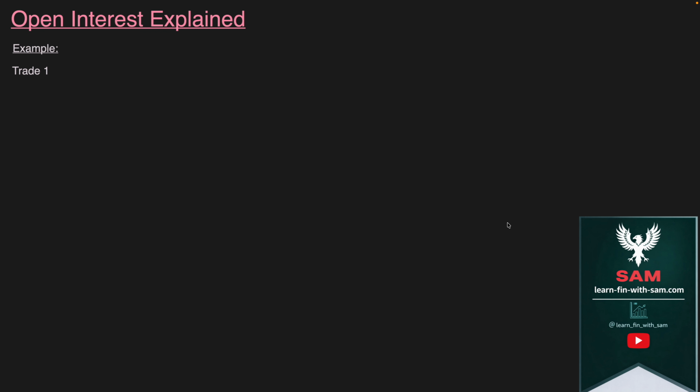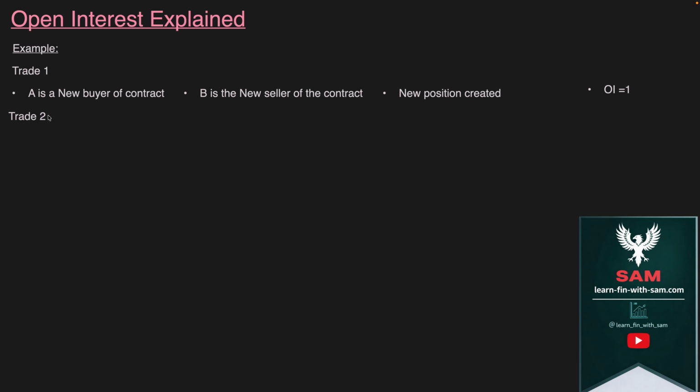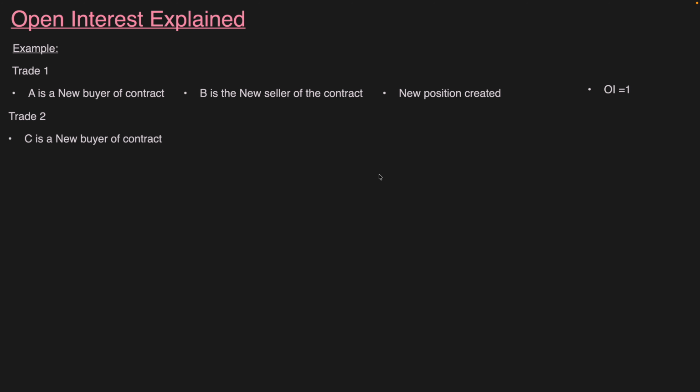Now let us understand with another example. Suppose A is a new buyer of the contract, B is the new seller of the contract. A new position has been created. Open interest will be equal to 1. Let us consider trade 2. In trade 2, what is happening? C is the new buyer of the contract, D is the new seller of the contract. New position created, open interest 2.